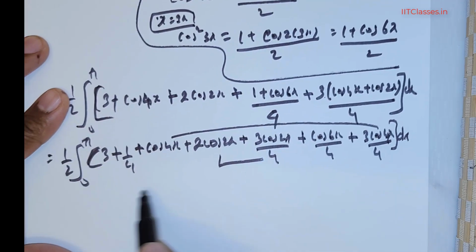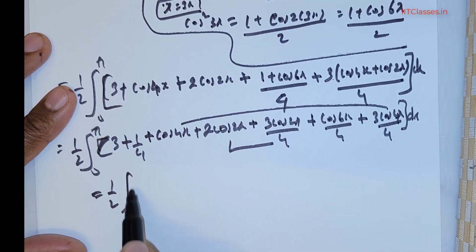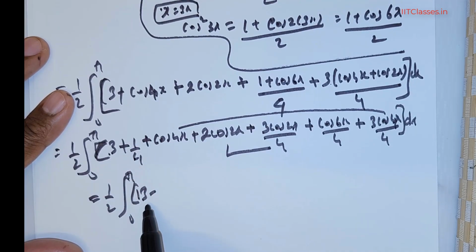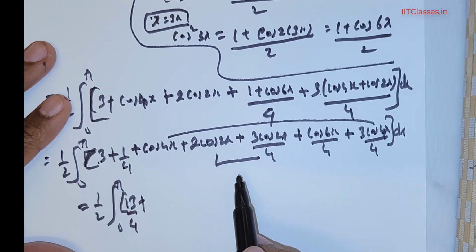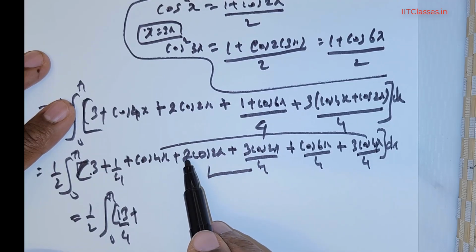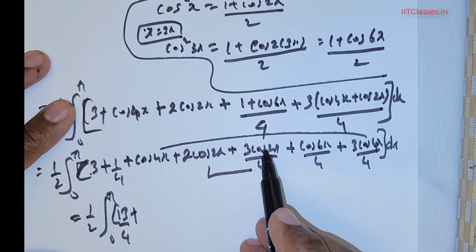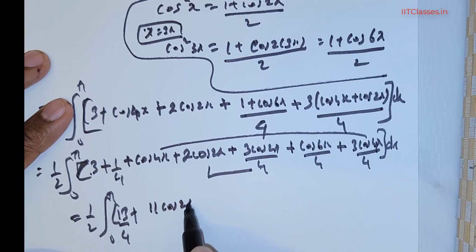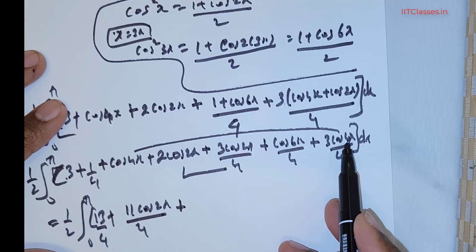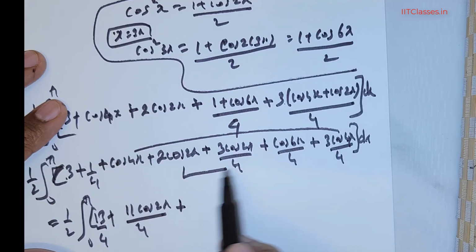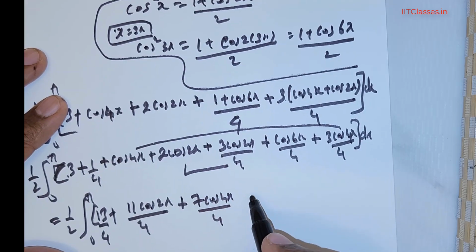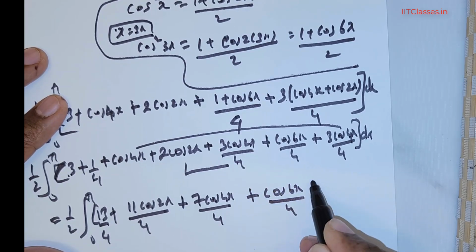Multiplied with dx, this is going to be equal to 1/2 integral 0 to pi of 3. 4 threes are 12, 12 + 1 is 13, so 13/4 +. Now you take the LCM as 4. 4 times 2 is 8, so 8 cos 2x added with 3 cos 2x gives me 11 cos 2x divided by 4, +. Now you have 3 cos 4x divided by 4, so that's going to be 7 cos 4x divided by 4, followed by cos 6x divided by 4 times the dx.